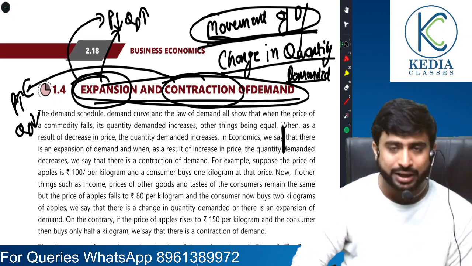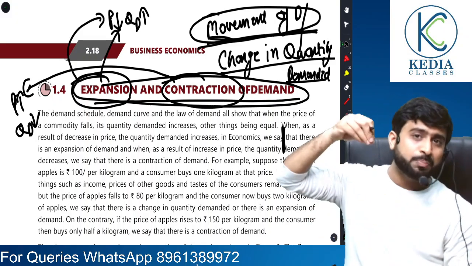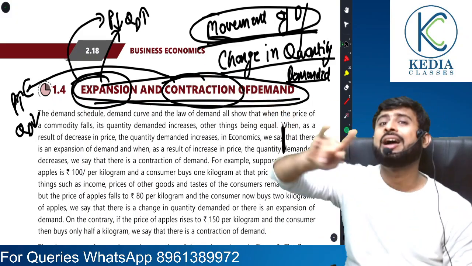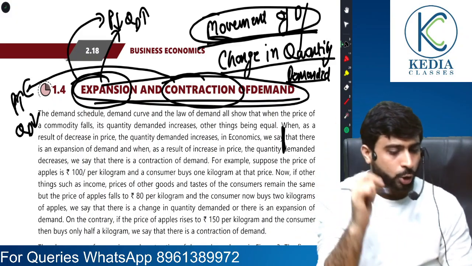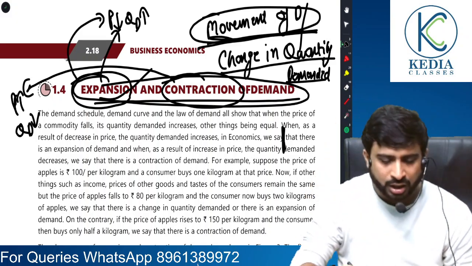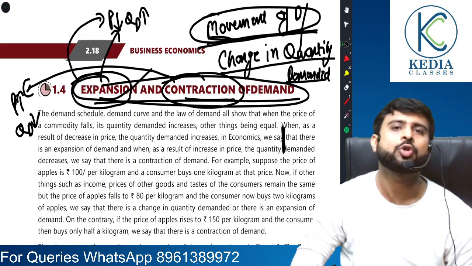Remember, in movement we consider the relationship between own price and quantity demanded, other factors remaining constant. If there is a rise in demand due to fall in own price, it is the case of expansion, and if there is the opposite, that is contraction.